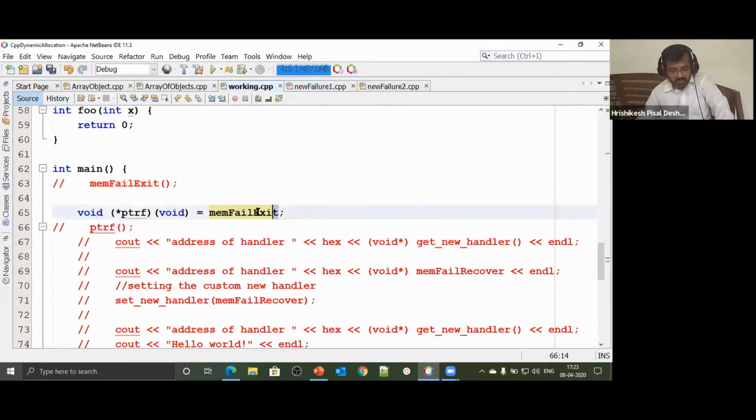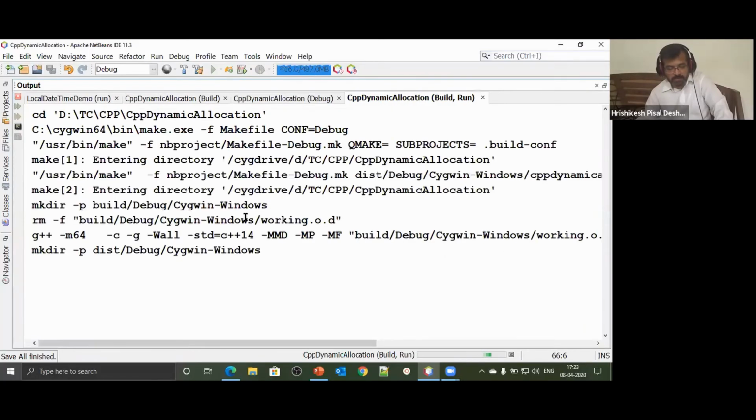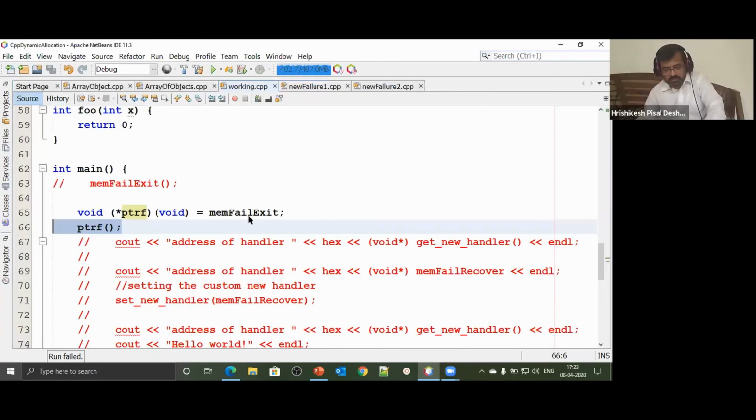Whenever you want the address of a function, never follow it with parentheses. Round brackets are not needed. So I said ptr is a pointer to a function. I put it in round brackets, which can point to any function whose return type is void and which does not take in any parameter. I'm calling ptr of f, and it will work. The same function will get called. Insufficient memory, the same function has got called. Let's continue with that discussion now.